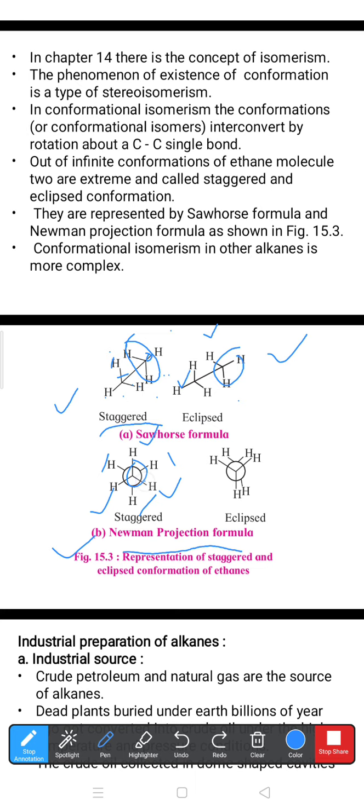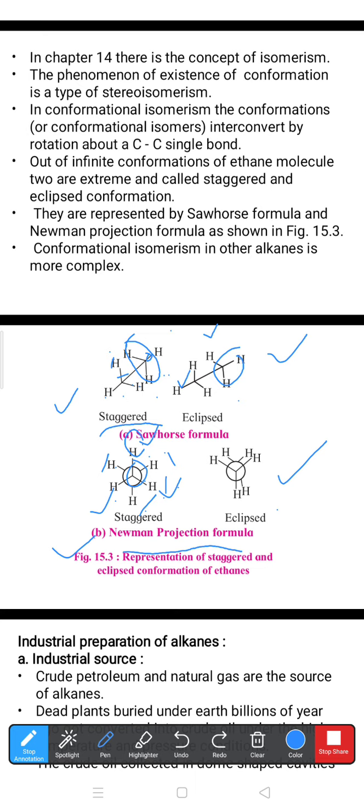In this position, the central carbon has hydrogens 1, 2, 3, and the backside carbon also has hydrogens 1, 2, 3, and that's why this is called the staggered conformation. If you rotate this hydrogen, we get this type of picture, which is called eclipsed. Both structures are represented by the Newman projection.